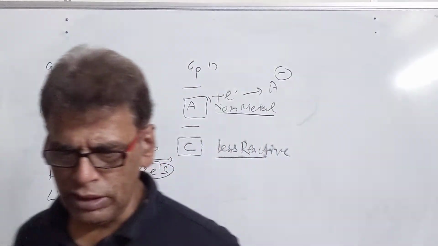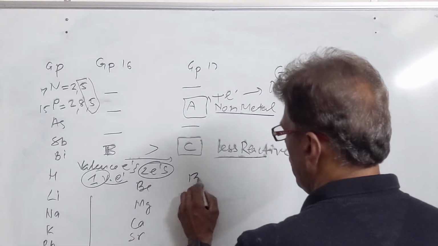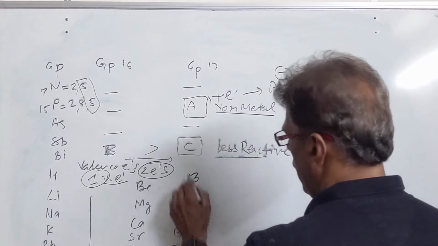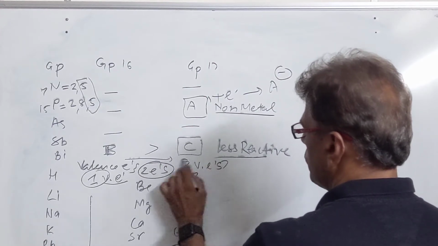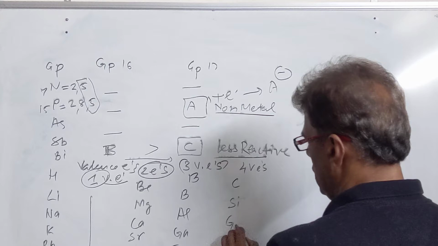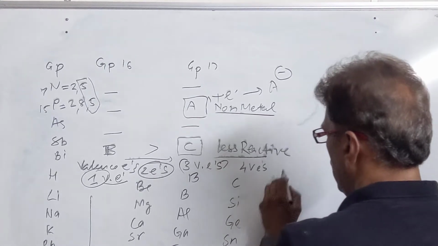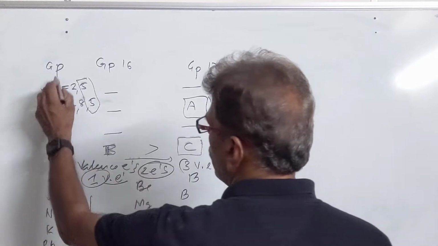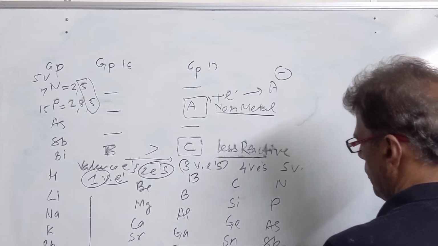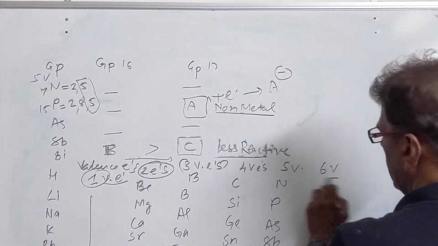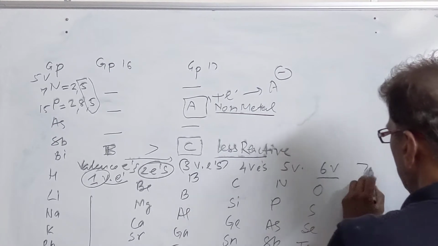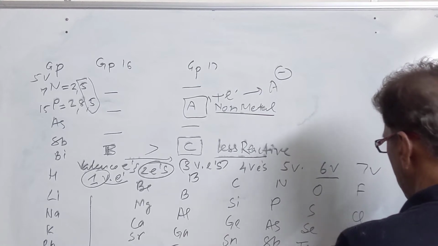Elements with 3 valence electrons are present in group number 13, the boron family. Then we have 4 valence electrons, present in the carbon family. Then 5 valence electrons, present in the nitrogen family. 6 valence electrons are present in the oxygen family. 7 valence electrons are present in the halogens.